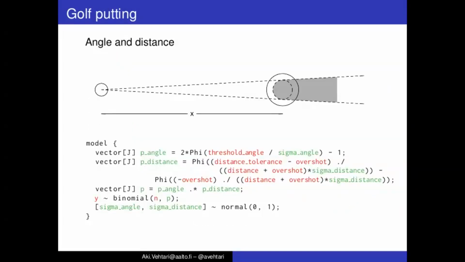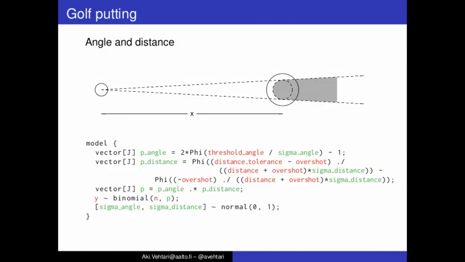So we can do an extended geometry-based model by adding distance. We may assume that there's also some inaccuracy in the strength of the putt by the golfer, and this could explain why there was more discrepancy between the model and data, especially for the longer distances. So we can think that the putter aims somewhere behind the hole, and if it's slightly too weak or slightly too strong, it still goes into the hole. But if it's too weak, it will not reach the hole, or if it's too strong, it will jump over the hole.